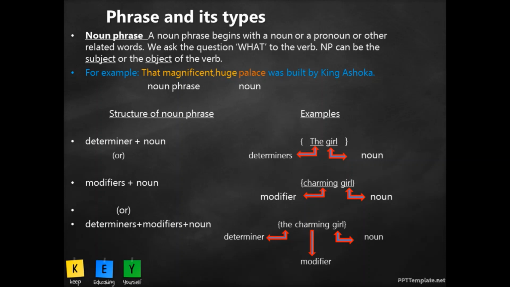Okay, so this is how we understand it, children. You don't have to be really worried about the noun phrase, because you just understand this. What does a noun do? Noun identifies the name of person, place, animal, or thing, right? Similarly, noun phrases also tell us about the nouns that are used or the subject that is being used there.